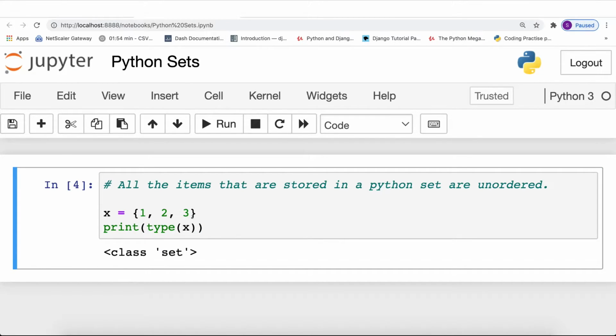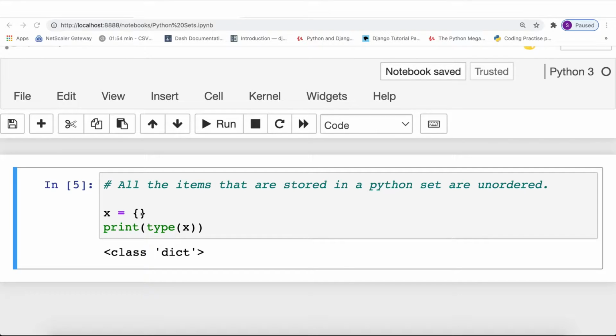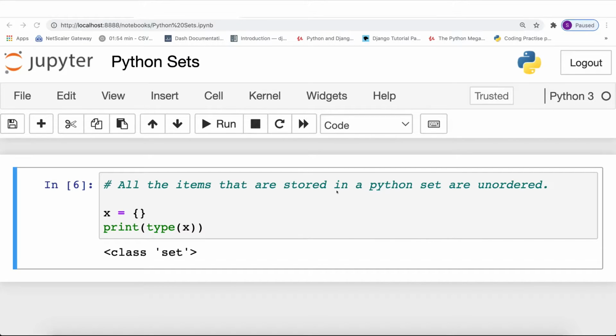But if we remove the items from this variable and print the same statement, you can see that it prints dictionary. So always remember that a curly brace without any item denotes an empty Python dictionary. But when you start filling items inside the curly braces, it denotes a Python set. Now you may have a question: what if I want to declare an empty Python set? In order to create an empty Python set, all you have to do is call the set function. Now if we print the type of this variable, it gives the data type as set. So this is how you can create an empty set.